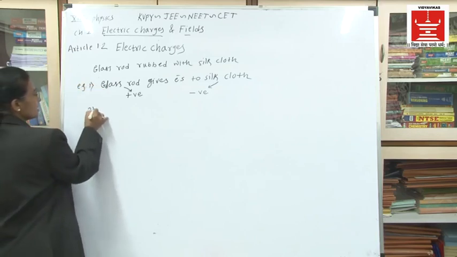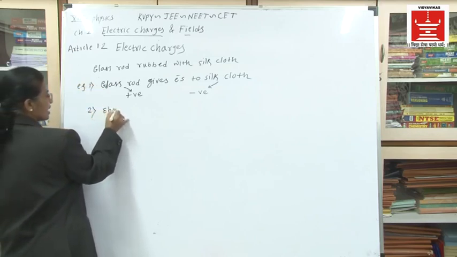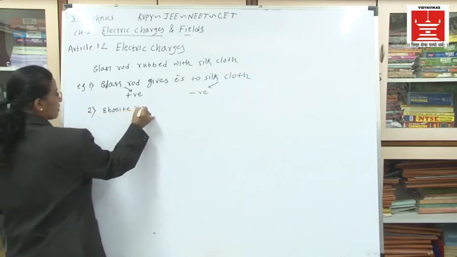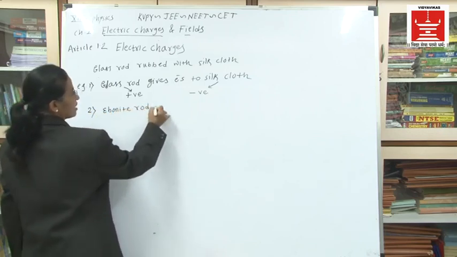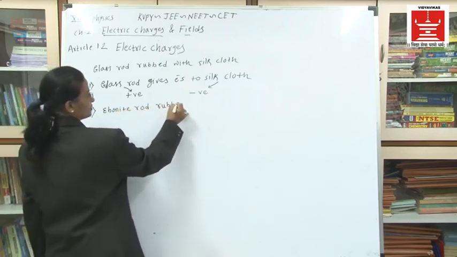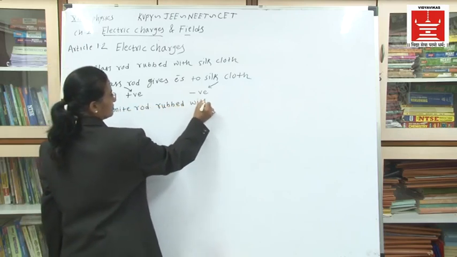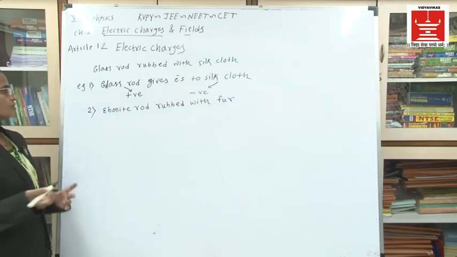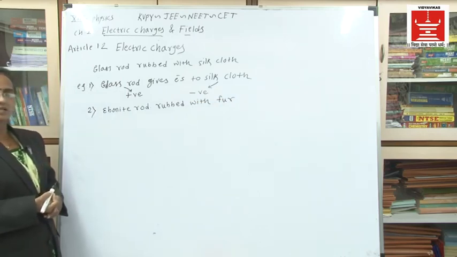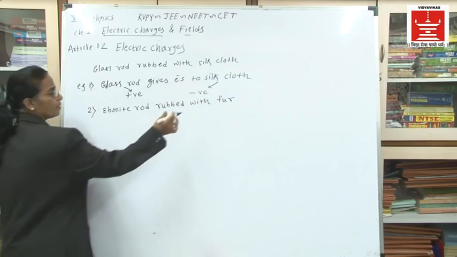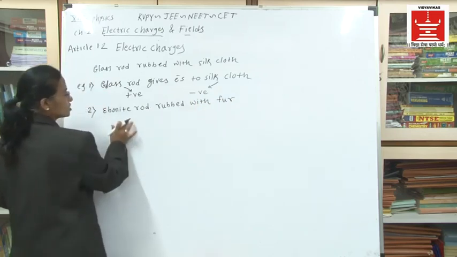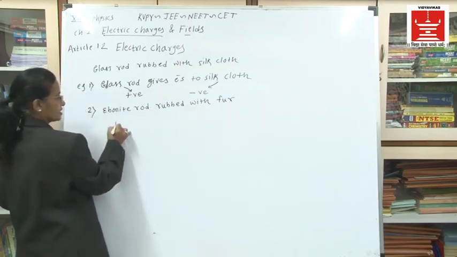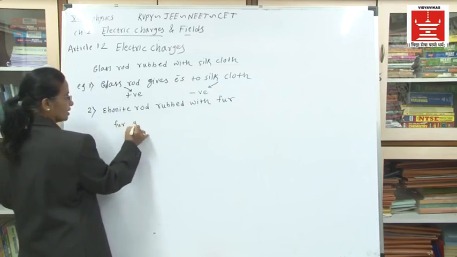Now, the second example is the ebonite rod rubbed with fur. Fur means it may be a cat's fur. Ebonite rod rubbed with fur. That time what will happen? The fur gives electrons to the ebonite rod.